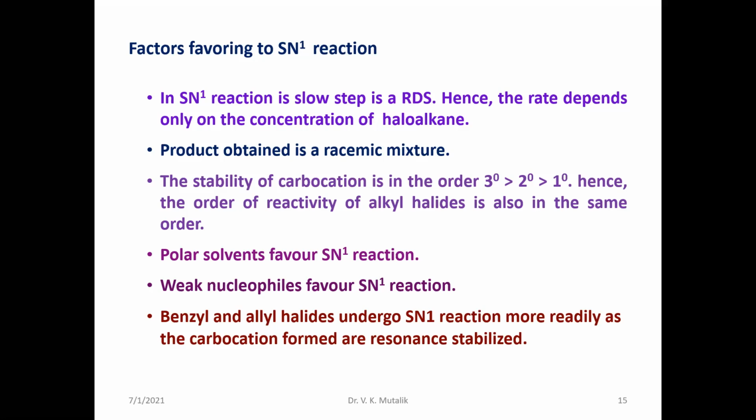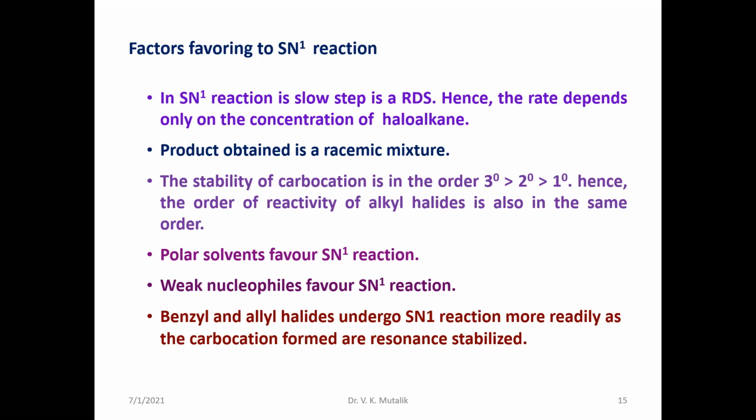Regarding the order of reactivity, tertiary alkyl halides prefer to undergo the SN1 mechanism because it all depends upon the formation of a stable carbocation. When you go through the order of stability of carbocations, tertiary is more stable than secondary, than primary. In the same order, we follow the order of reactivity of alkyl halides.